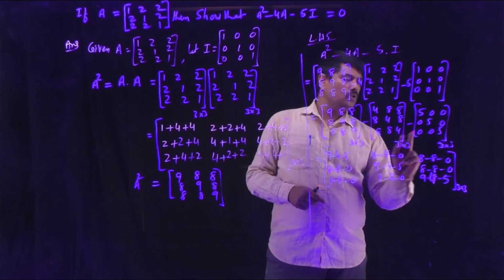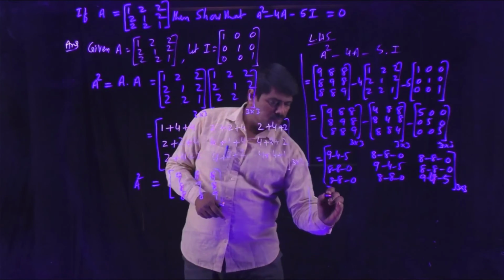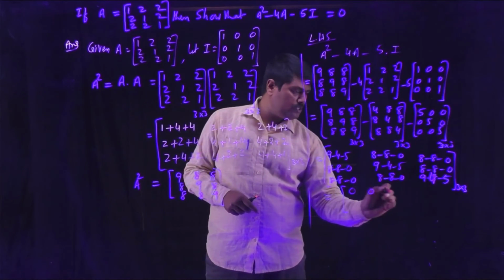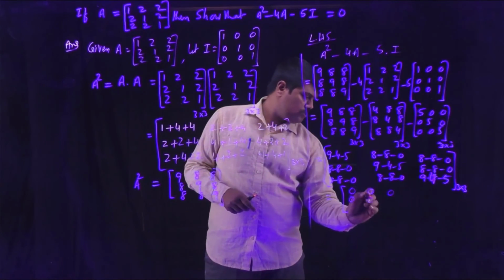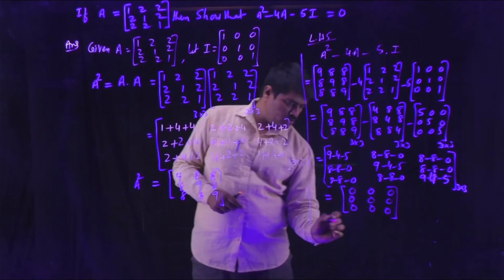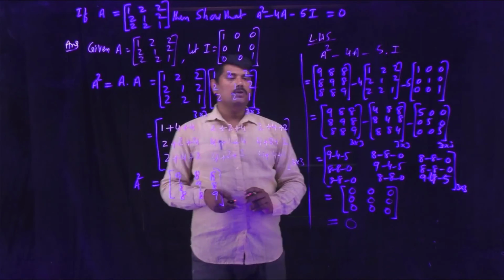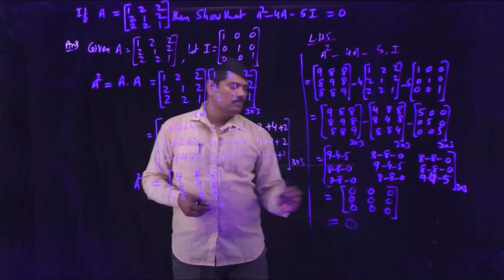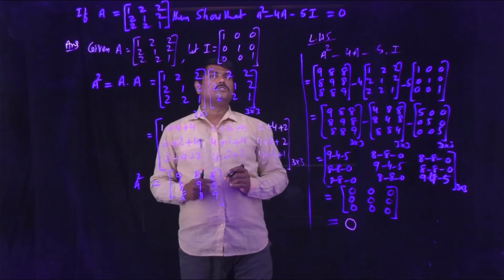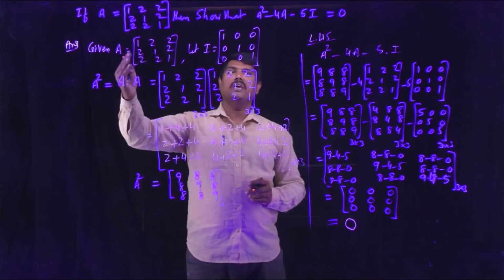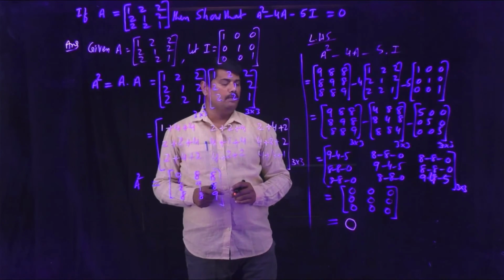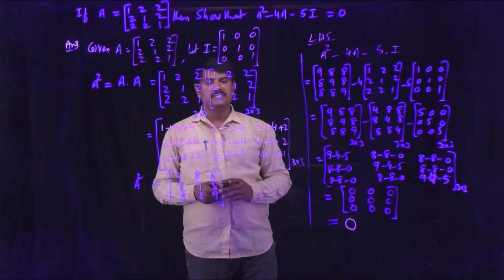9 minus 4 minus 5. So you can observe 9 minus 4 minus 5 is 0, 8 minus 8 is 0, 0, 0, 0, 0. All elements become 0, so it is a null matrix. You can indicate it with O. So the obtained matrix, every element of the matrix is 0. So by using the given matrix A, we are verifying the condition A square minus 4A minus 5I, which is a null matrix, that is 0.